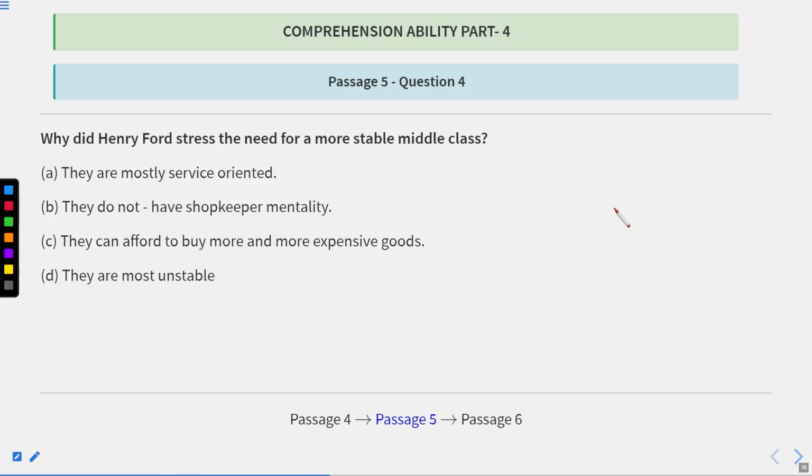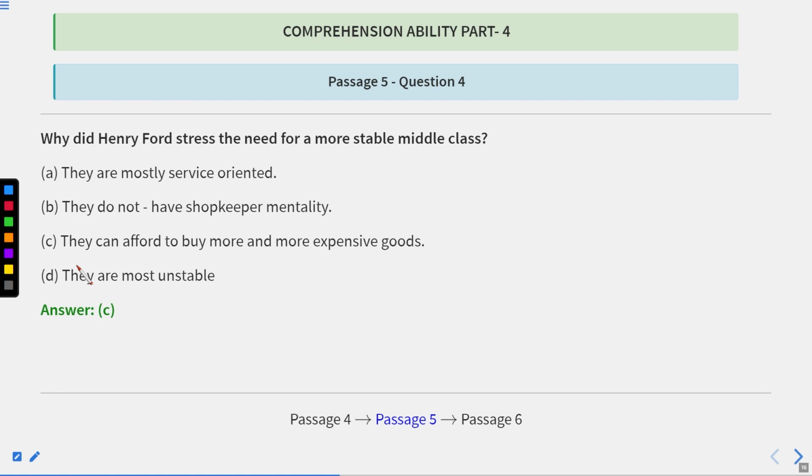Now here the question is, and the answer should be: they are mostly service oriented, no. They do not have shopkeeper mentality, no. They can afford to buy more and more expensive goods, yes. So this is the correct answer. So C is absolutely the correct answer as per the context of the passage, as we have read in the passage as well.